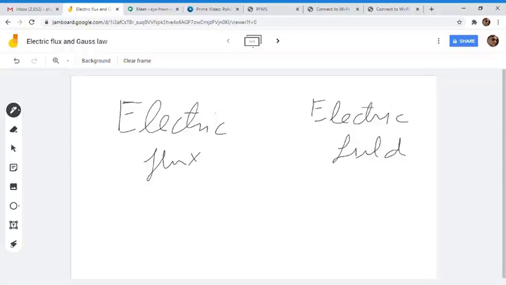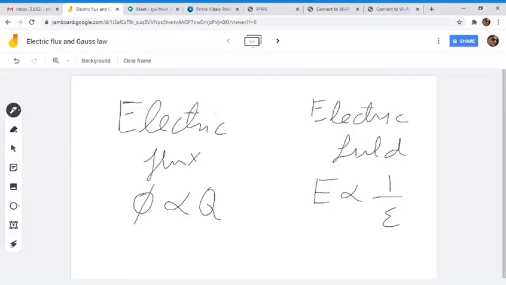But electric field is inversely proportional to the medium permittivity. And this electric flux only depends upon the charge that is producing it.